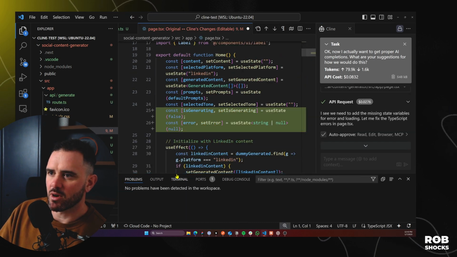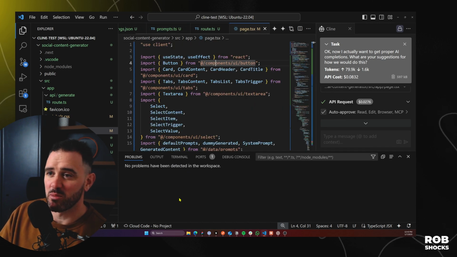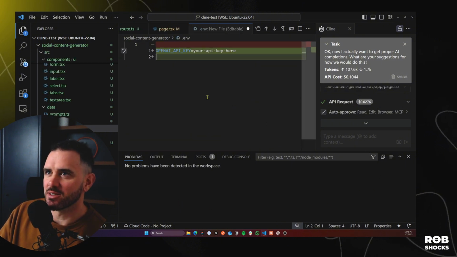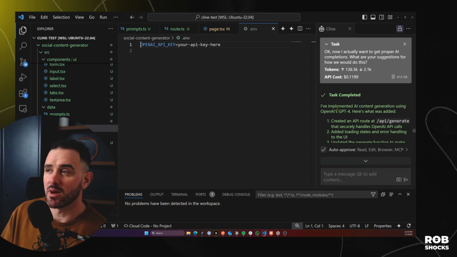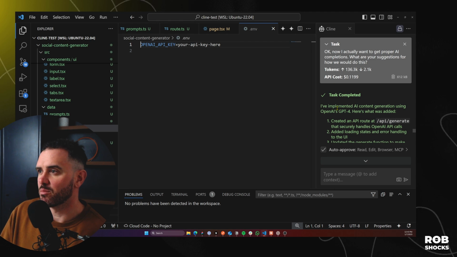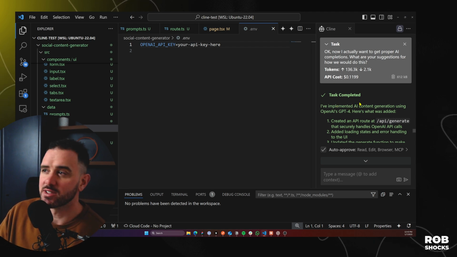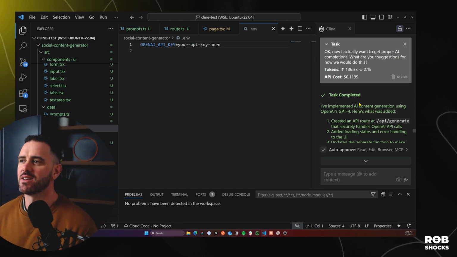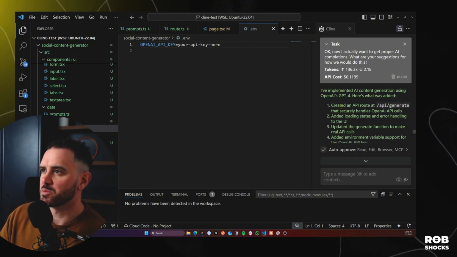Cool. It seems to be working its way through all these problems. I just love seeing that all these problems appear and then they disappear again so easily. At least I think so. In terms of a user interface, I'm actually pretty impressed by how clean and straightforward Cline is so far. That's one thing Cursor kind of suffers from. It doesn't have the cleanest and most straightforward interface. It's fairly Spartan.